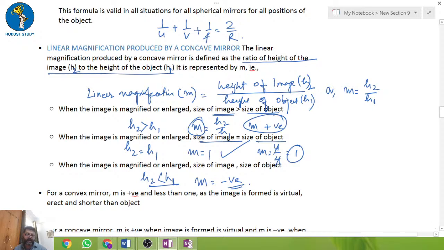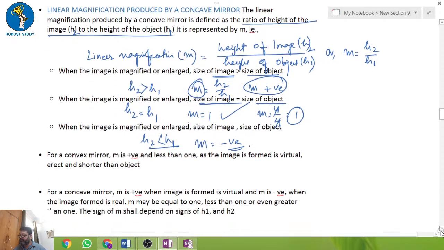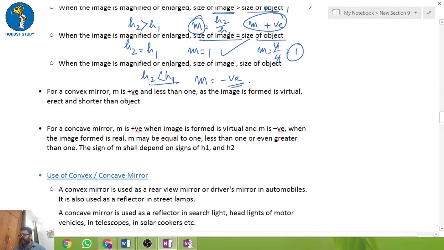Now the other condition is plus and minus. For the convex mirror, when m is positive and less than 1, the image formed is virtual and erect. You have to remember that in the convex mirror the image which forms is the virtual image.